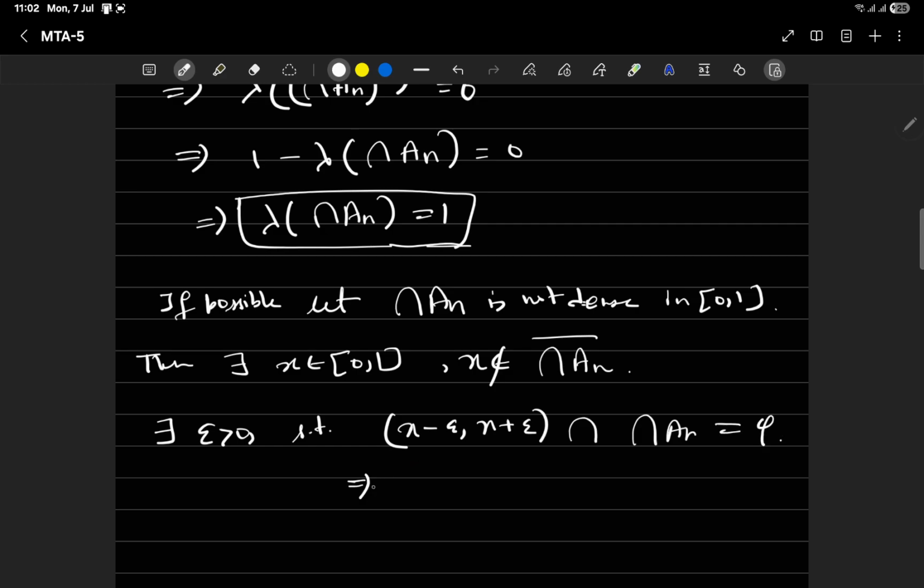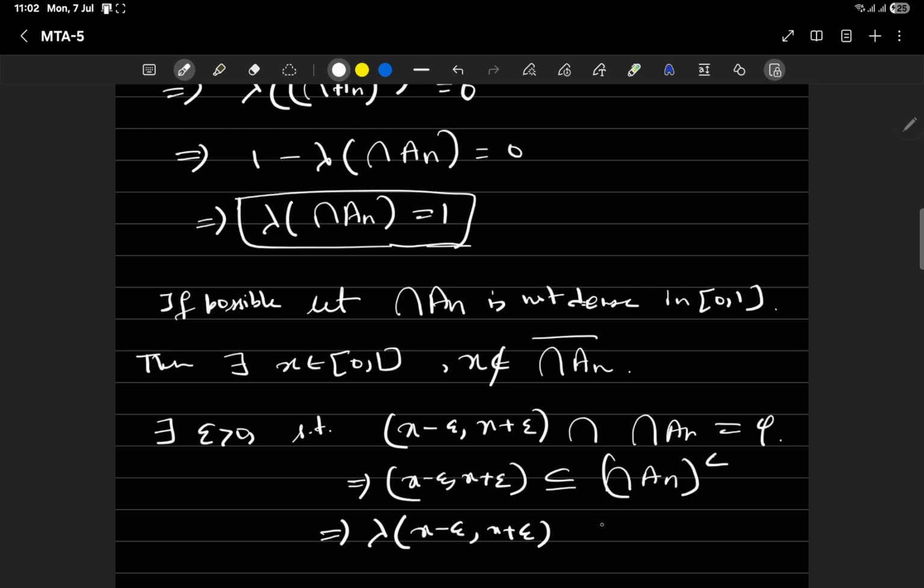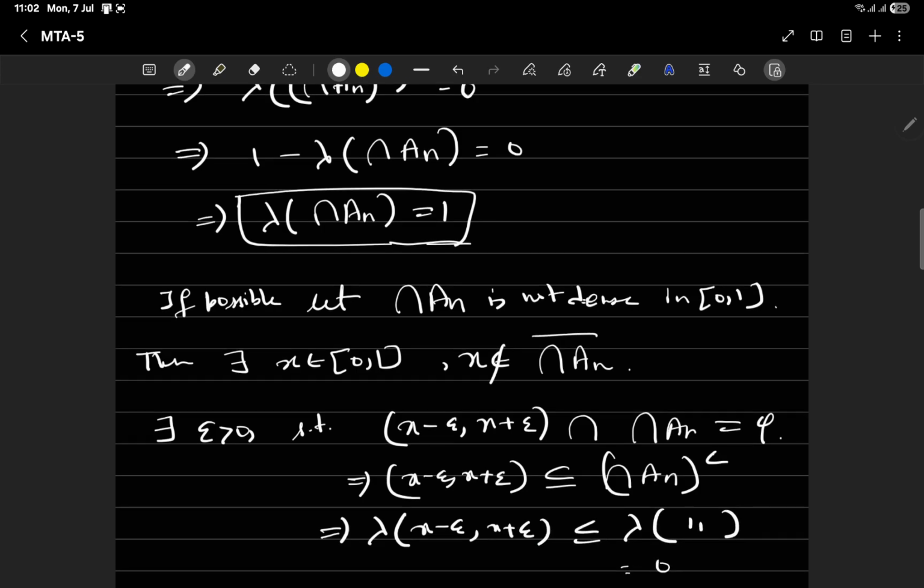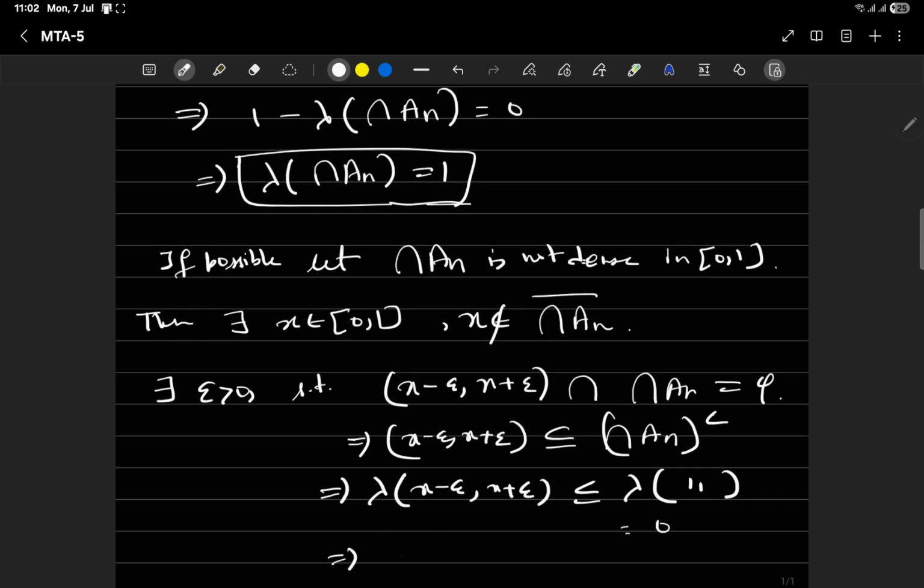That means (x minus epsilon, x plus epsilon) is completely inside this complement, but we have found the complement measure is 0, but from here the measure of this interval is less than or equal to the measure of this, which is 0, but that is a contradiction because 2 epsilon is less than or equal to 0 means epsilon is 0. This is a contradiction, right?